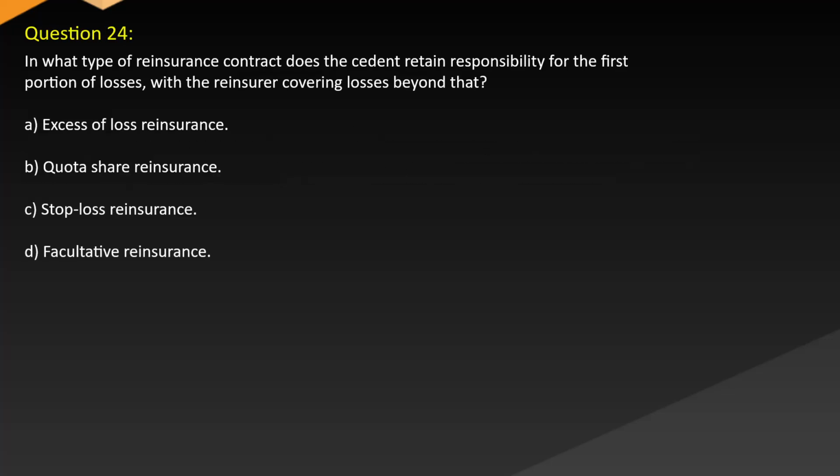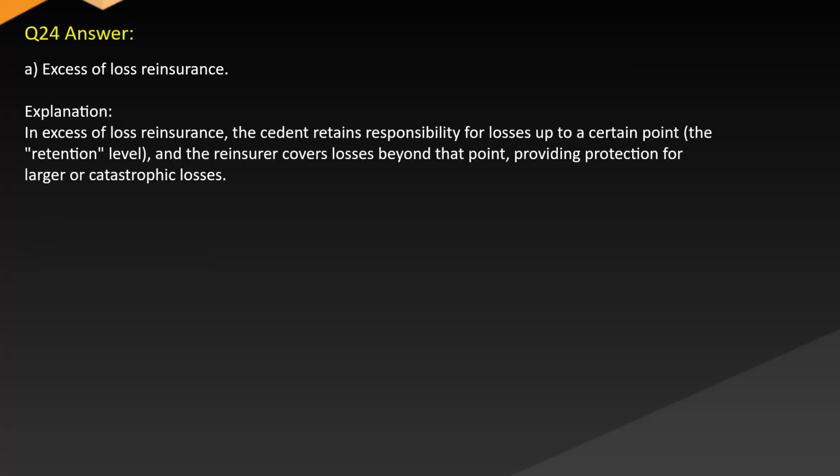Question 24. In what type of reinsurance contract does the cedant retain responsibility for the first portion of losses, with the reinsurer covering losses beyond that? A. Excessive loss reinsurance. B. Quota share reinsurance. C. Stop loss reinsurance. D. Facultative reinsurance. Answer: A. Excessive loss reinsurance.